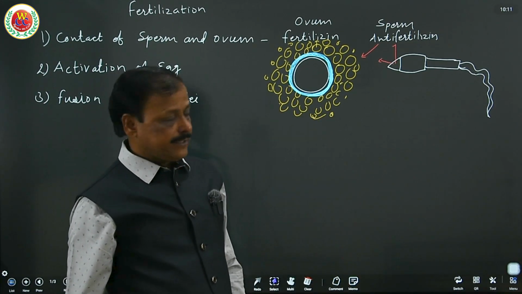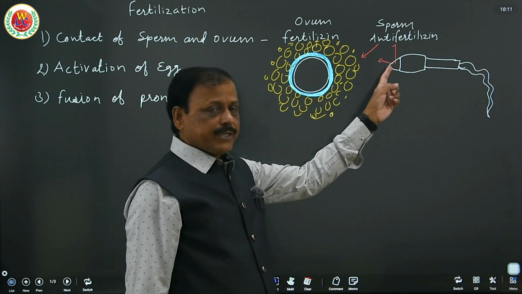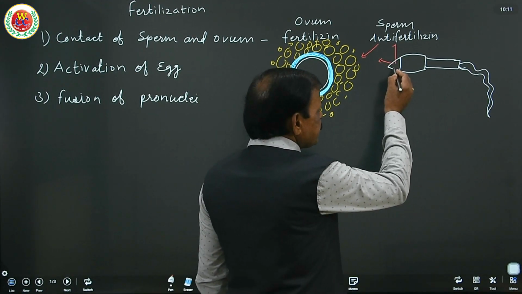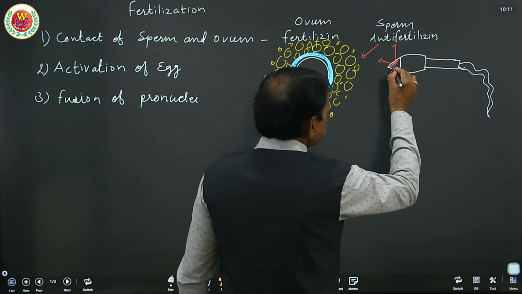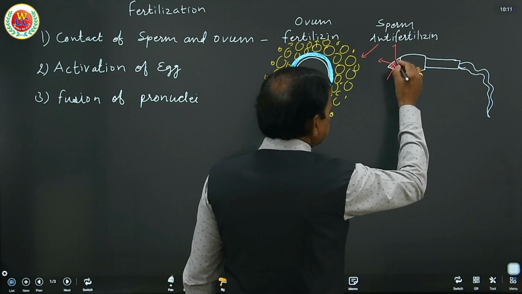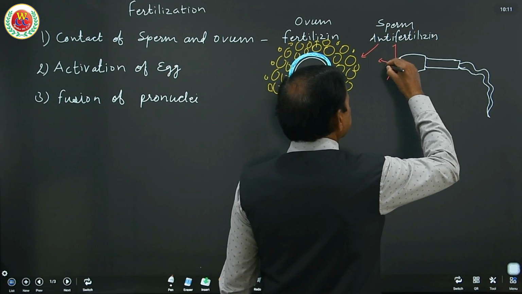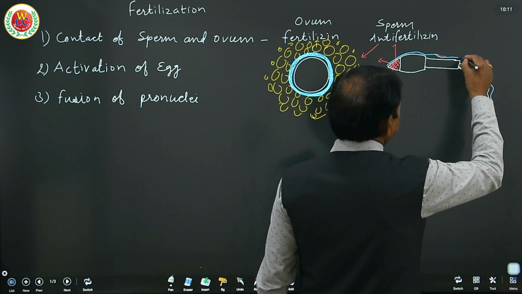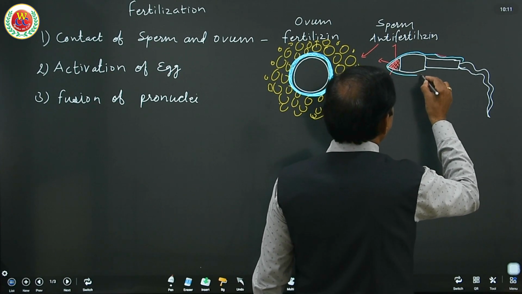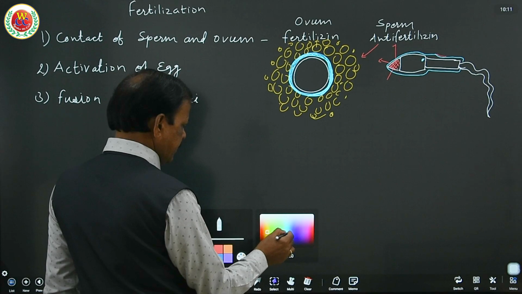Now the next step is activation of the egg. When the sperm comes in contact, this structure is the sperm acrosome, and all around it has a cell membrane with scanty cytoplasm. Now the sperm already has proximal centrioles present.